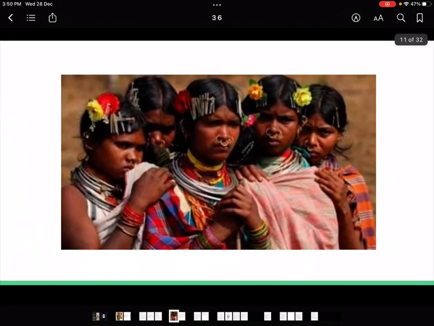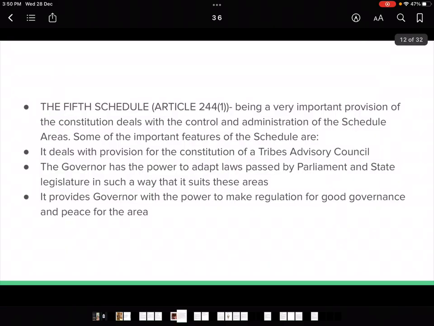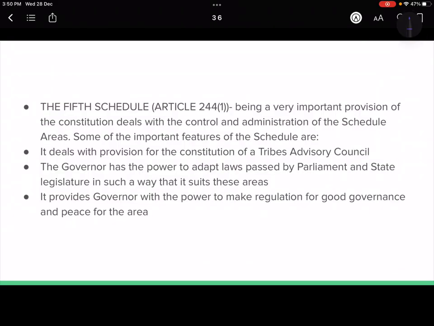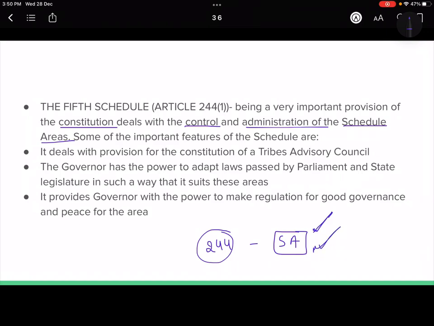Now I think you have understood what the 5th schedule areas are. So now the 5th schedule, what is written, it deals with the provisions of the constitution, control and administration of the scheduled areas. That means what Article 244 says, that there will be scheduled areas, and how to administer and control these scheduled areas is mentioned. So it deals with the constitution of a Tribal Advisory Council.